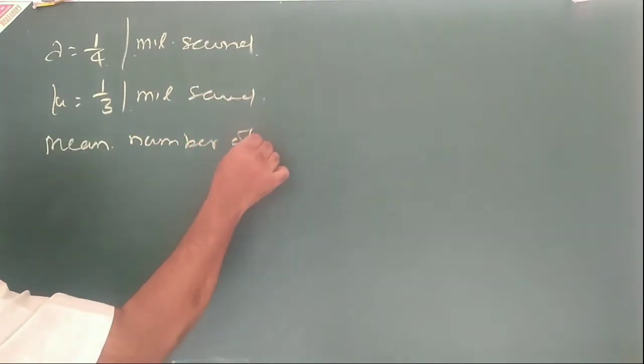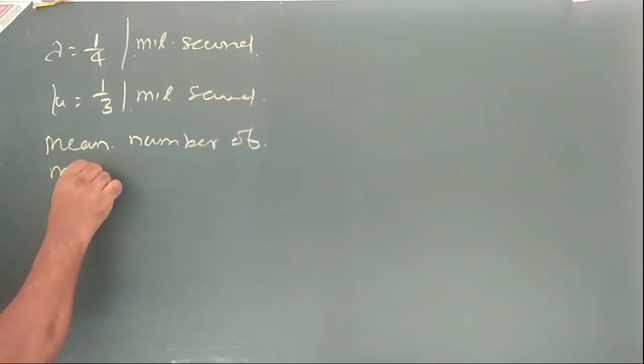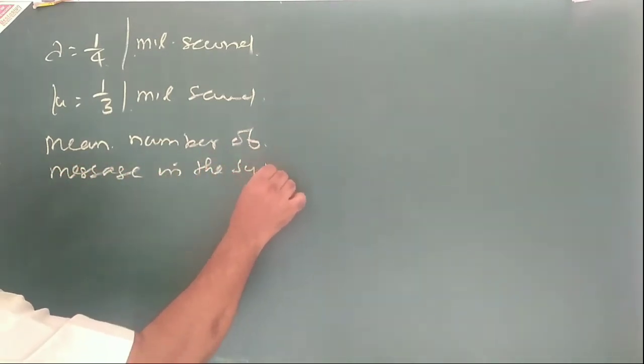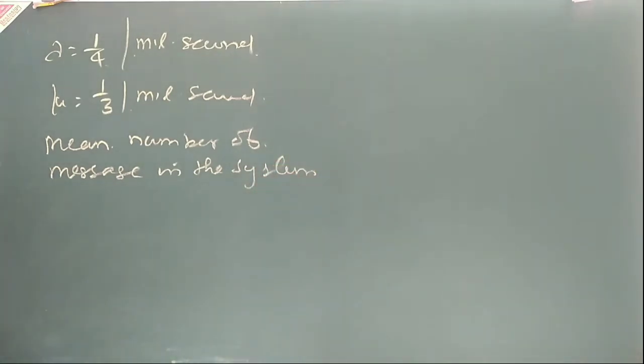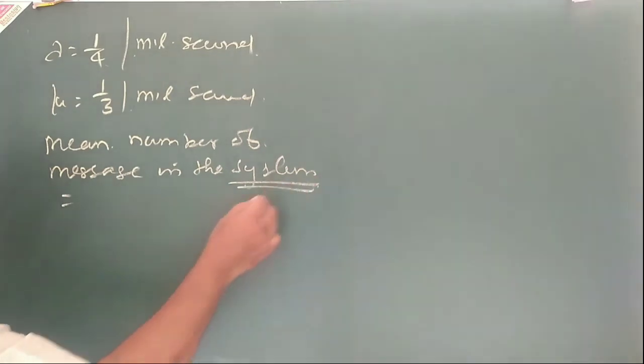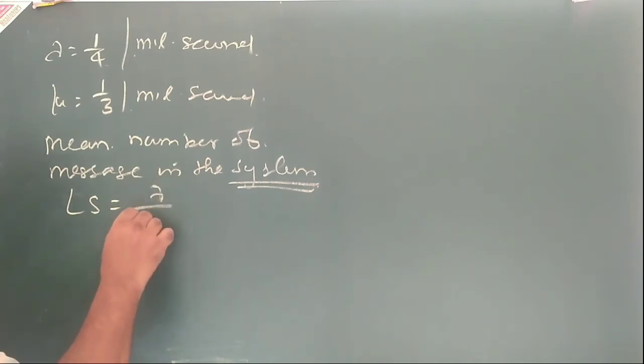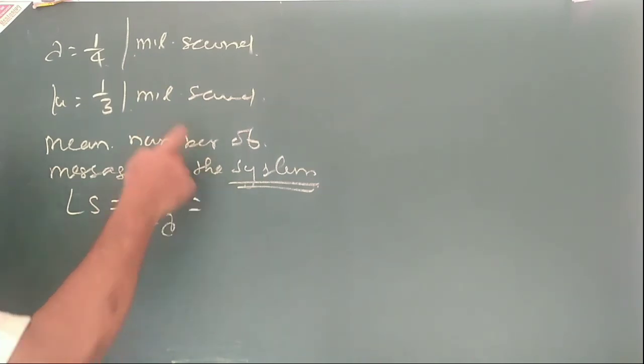Mean number of messages in the system. Therefore, we need Ls. So Ls formula is lambda by mu minus lambda. Substitute here.